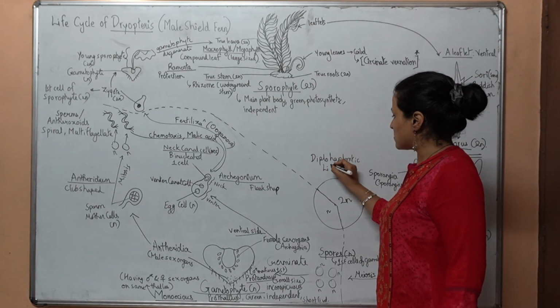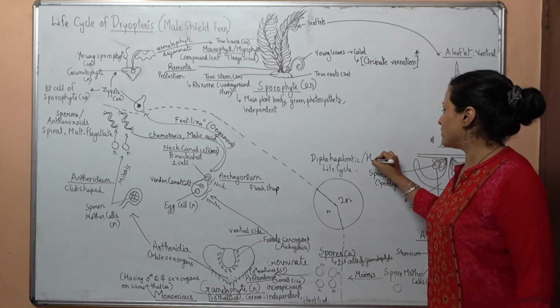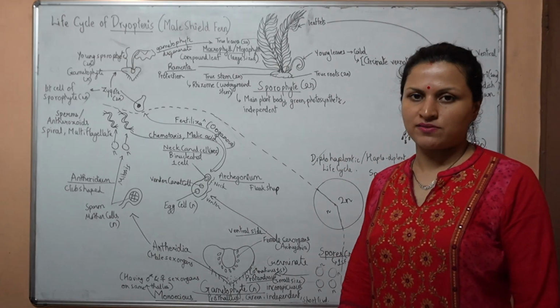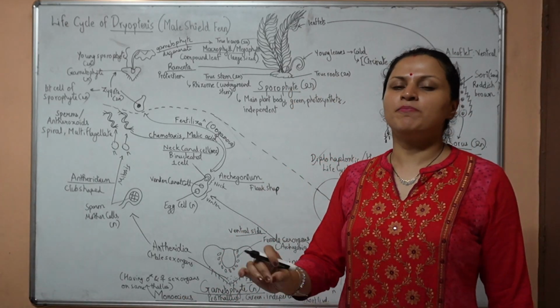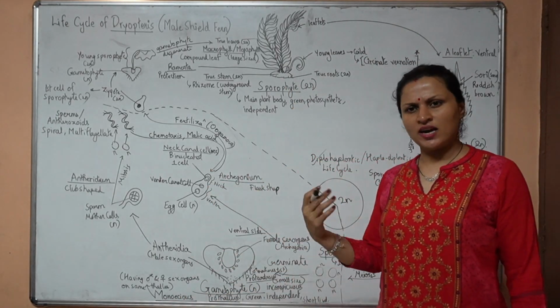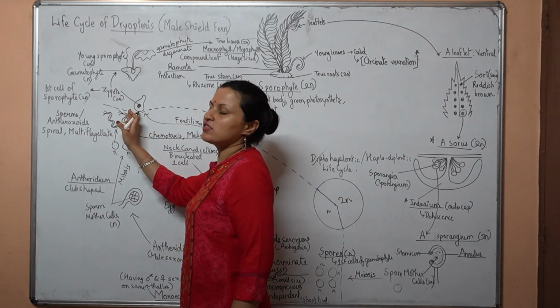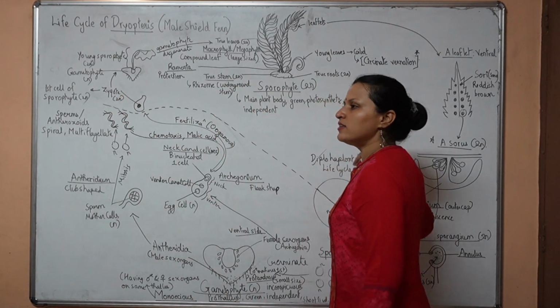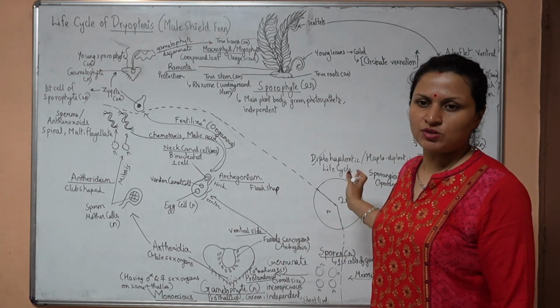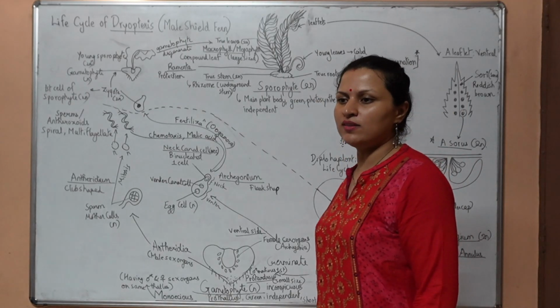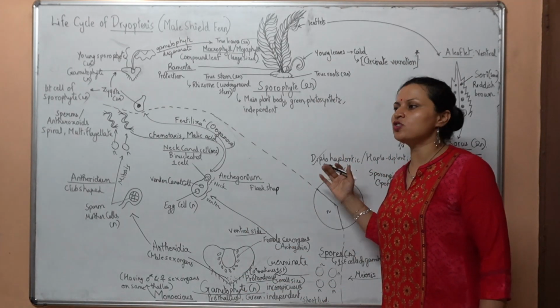Diplohaplontic life cycle, this is called. Alternately, haplodiplontic, this term is also used. More accurately, it is diplohaplontic life cycle. Pteridophytes are known to show diplohaplontic life cycle or haplodiplontic life cycle. Formation of the gametes gives rise to the 2N stage back again. Alternation of generation you are able to see here. 2N giving rise to N, N giving rise to 2N, 2N again giving rise to N, N giving rise to 2N. Alternation of generation.